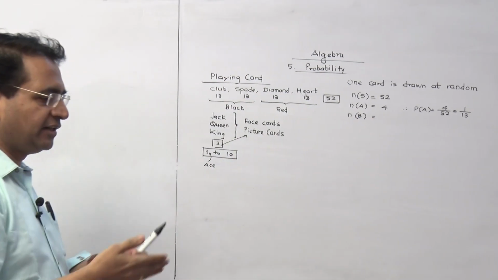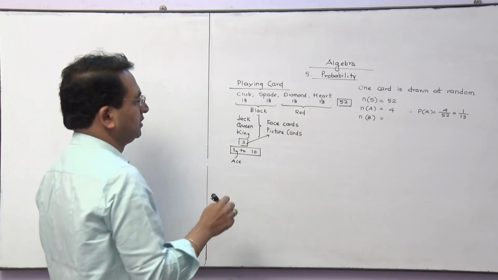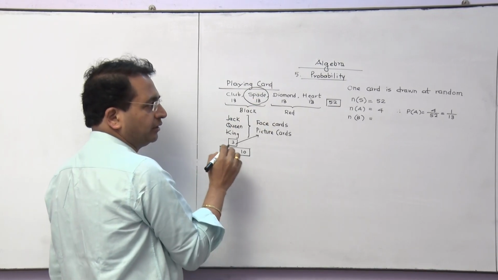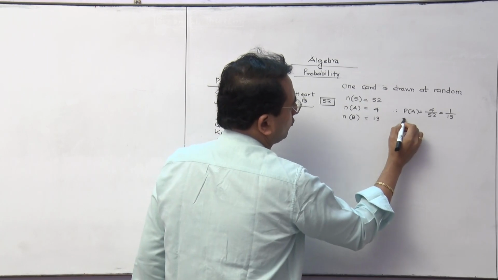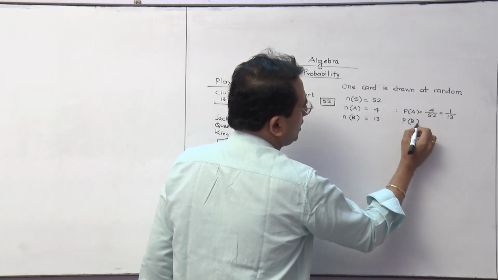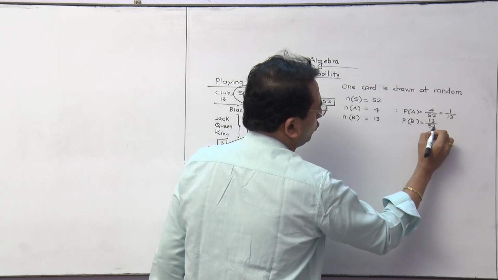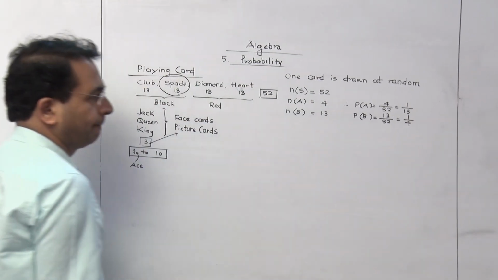Suppose they ask you, what is the probability that the card drawn is a spade? How will you treat that then? We want a spade card. How many spade cards are there? 13. So we have to write n of B is 13. So probability of B is going to be what? 13 by 52. That answer will be coming as 1 by 4.